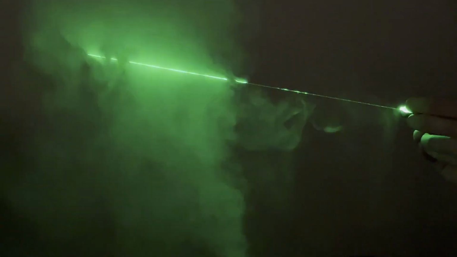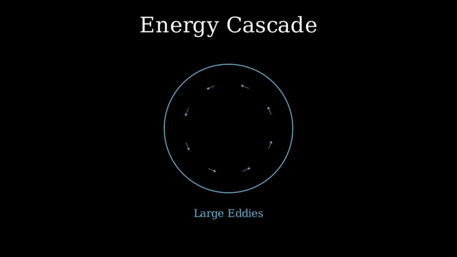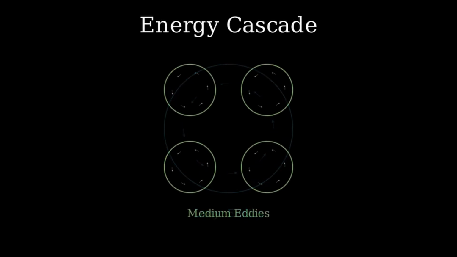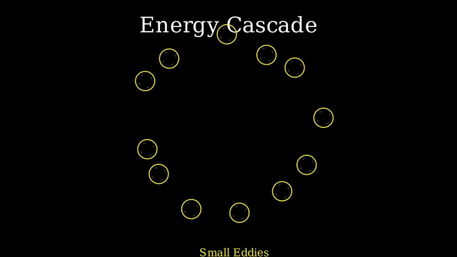In our demonstration, we see that energy enters the flow at large scales, creating big eddies. However, they are unstable. They break down, transferring their energy to smaller eddies. This process continues. Medium eddies spawn smaller eddies, which create even tinier eddies. Eventually, we reach the Kolmogorov microscale, eddies so small that viscosity takes over, smoothly converting the kinetic energy into thermal energy.